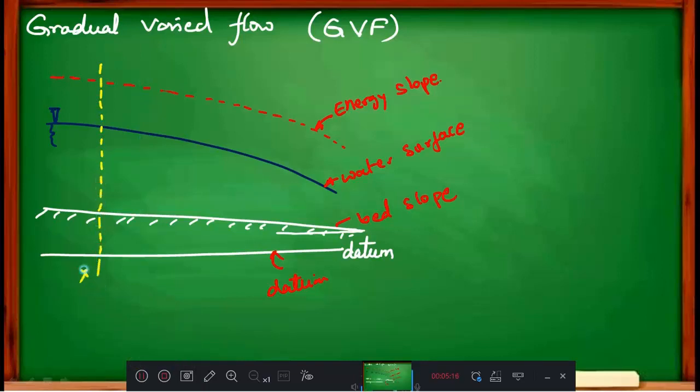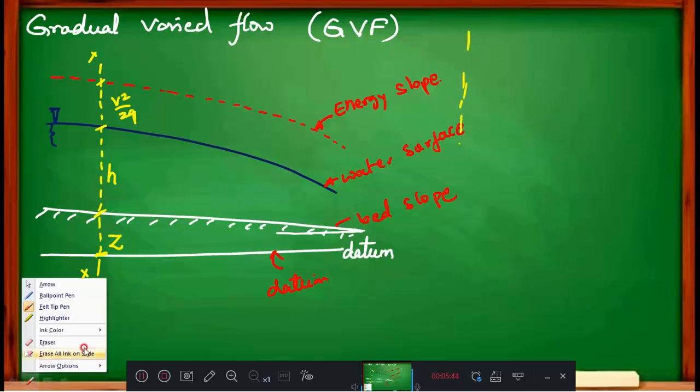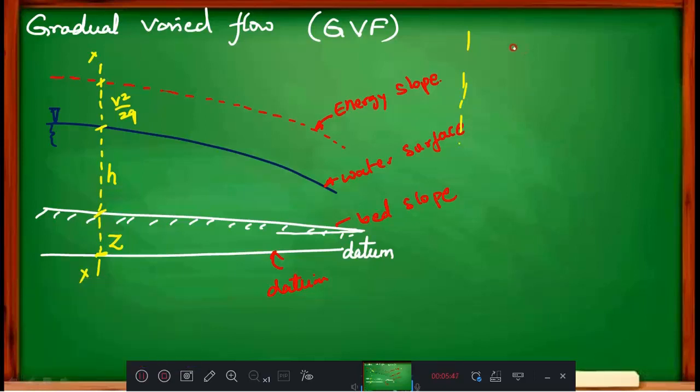I will call this section xx, and at this section if I want to write the total energy equation, Bernoulli's equation, how do I mark it? First, this is our h, the depth from the bed, and this is z, from the datum to the bottom, and this is our kinetic energy, v square by 2g. Then Bernoulli's equation for this flow will be: energy is equal to z plus h plus v square by 2g.